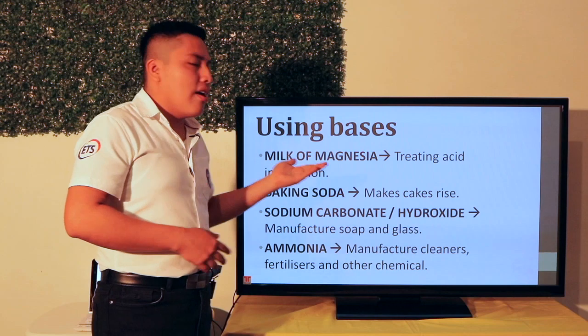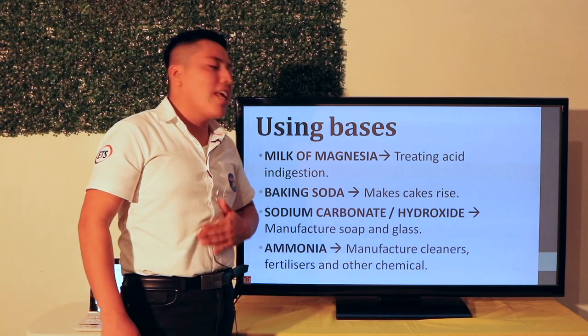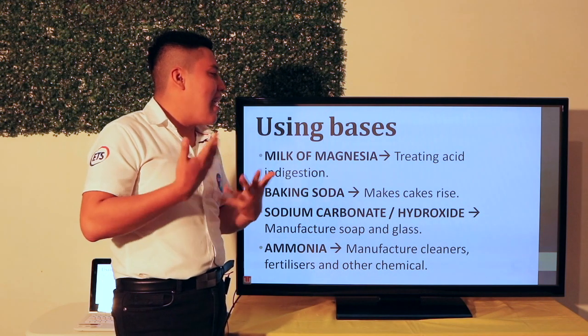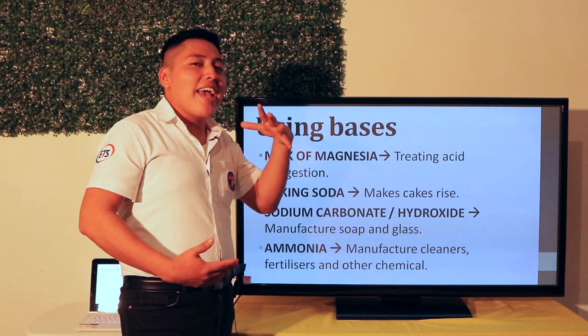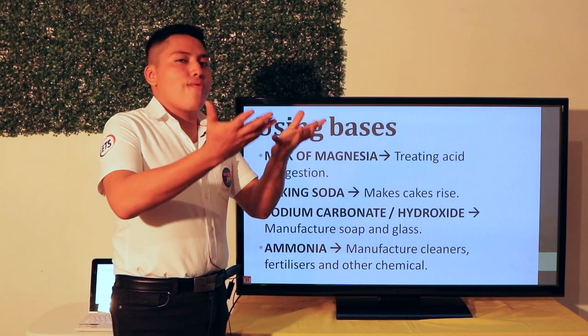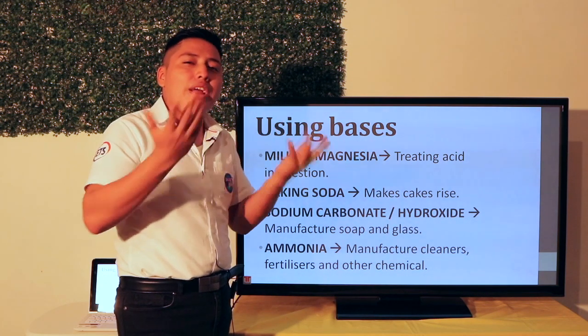And the milk of magnesia is used for indigestion. Then we have the baking soda that makes cakes rise. When you use this in a cake or in a bread, the bread rises to form the bread you want to eat.